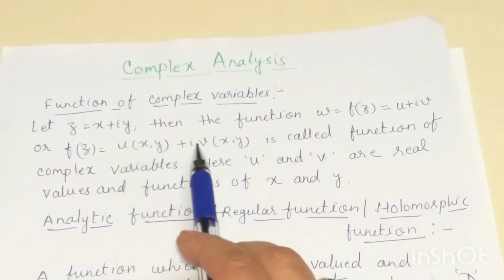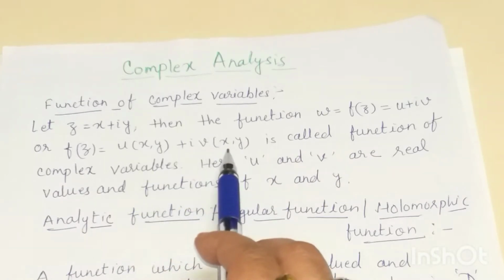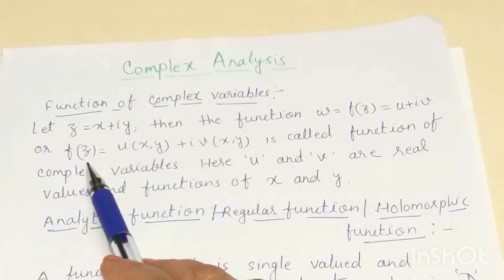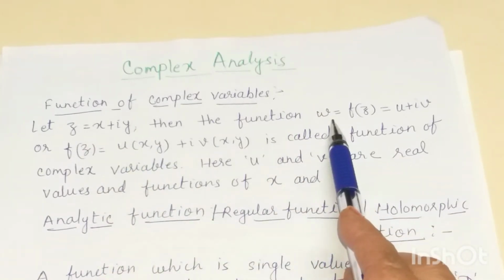Here u and v, they both are real valued and they are functions of x and y. Then this is called function of complex variables. It is actually transformation of any value from z plane to w plane.